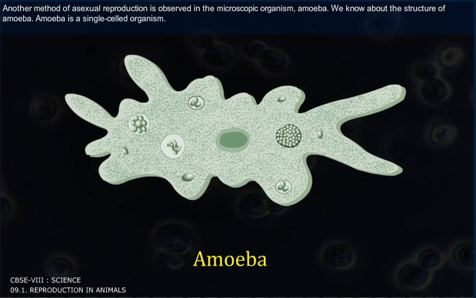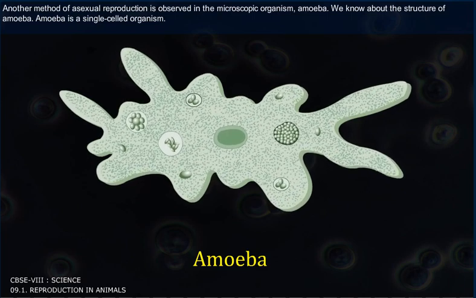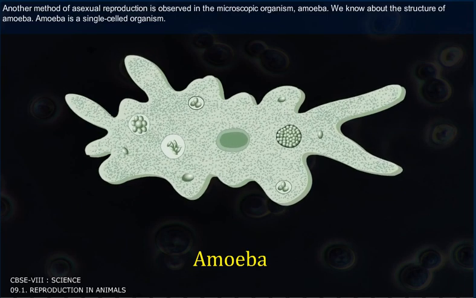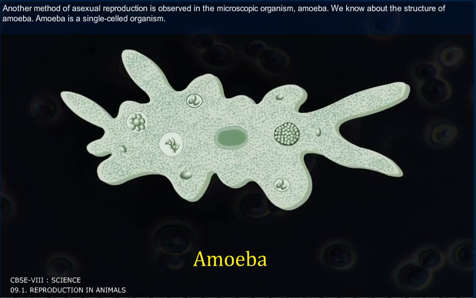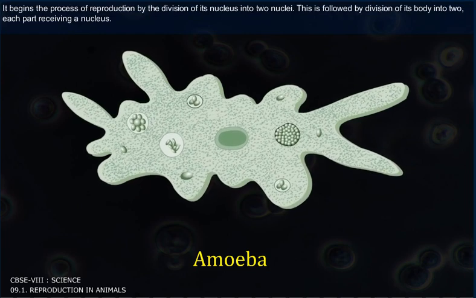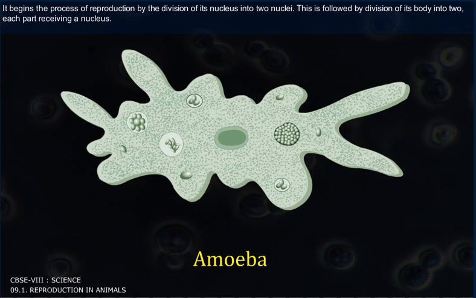We know about the structure of amoeba. Amoeba is a single-celled organism. It begins the process of reproduction by the division of its nucleus into two nuclei.